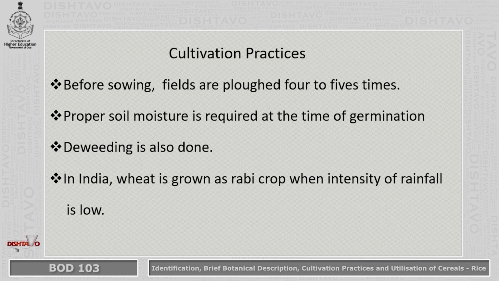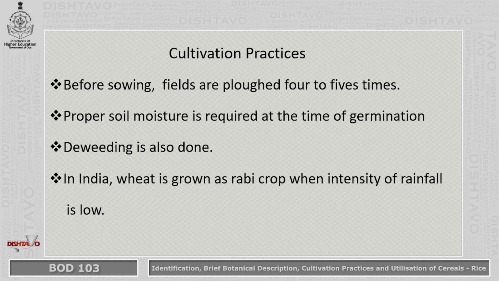As I said already, when the seeds are growing, it's a natural phenomenon that there may be some other seeds which have been carried by the wind and dropped there. So those seedlings are to be removed. That is what we call de-weeding.